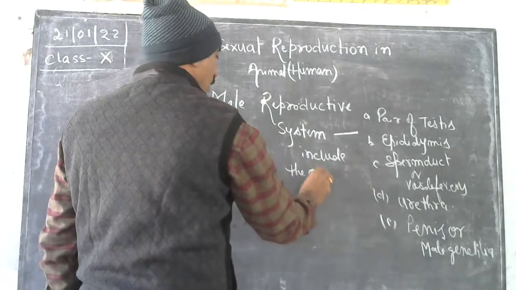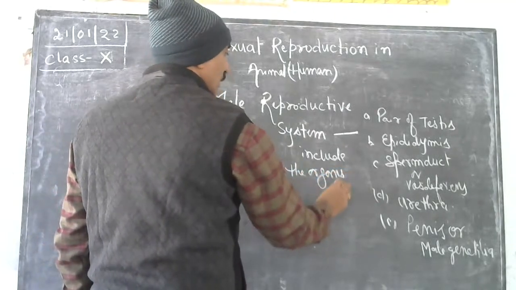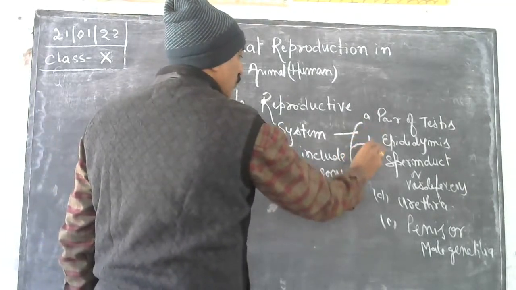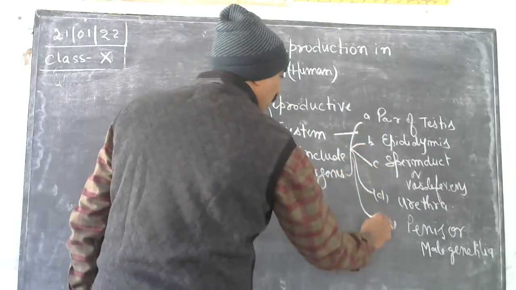the organs. क्या क्या organs हो गया? 1, 2, 3, 4 and 5.